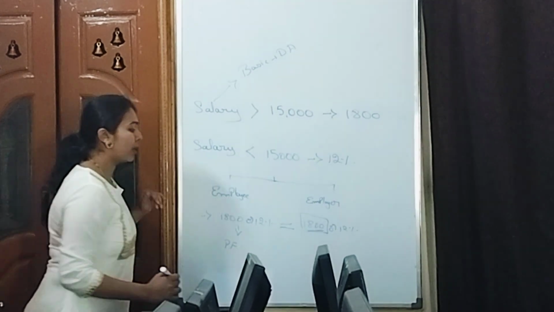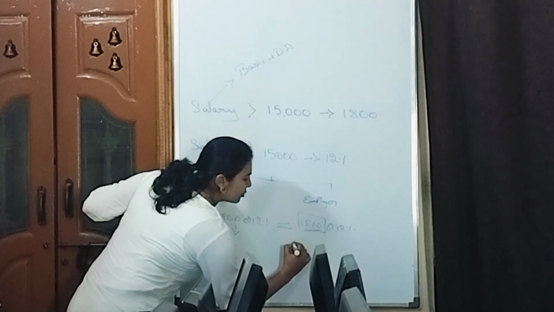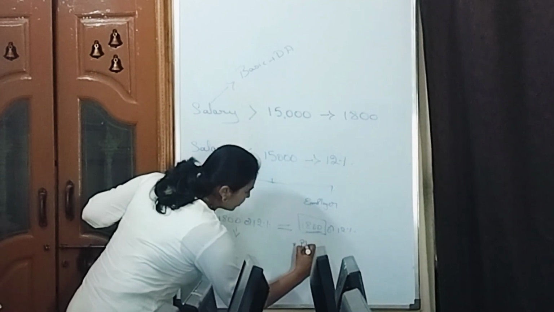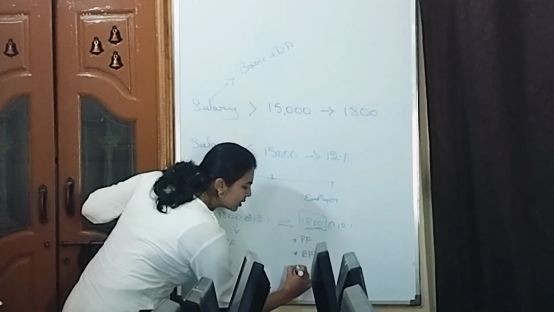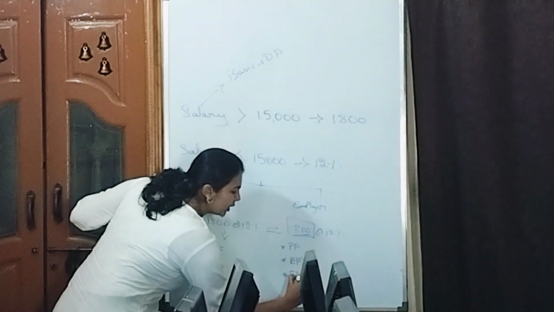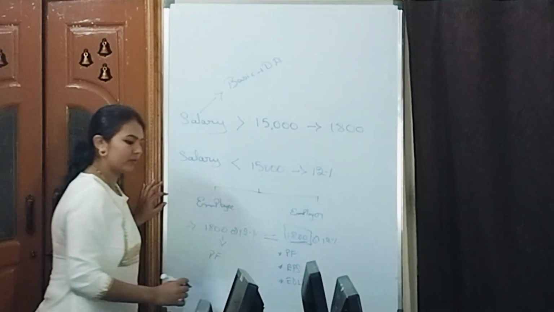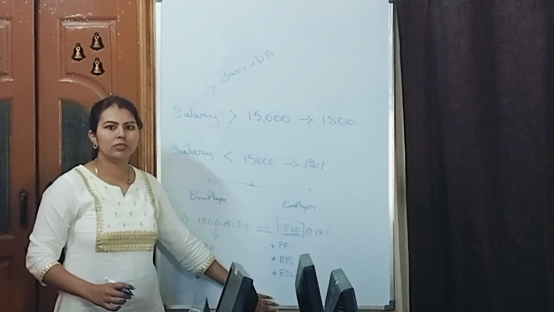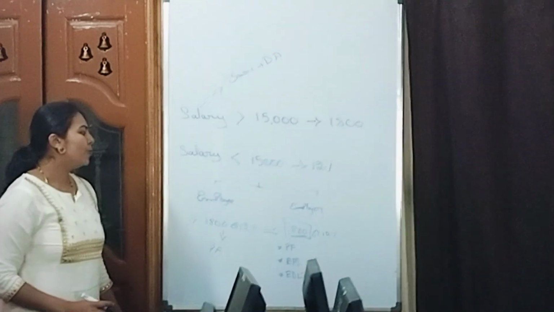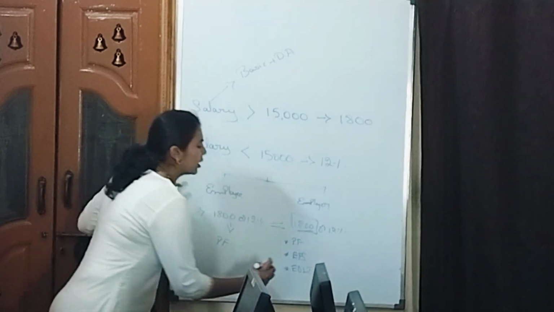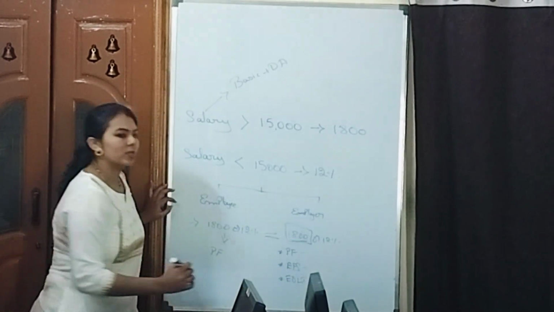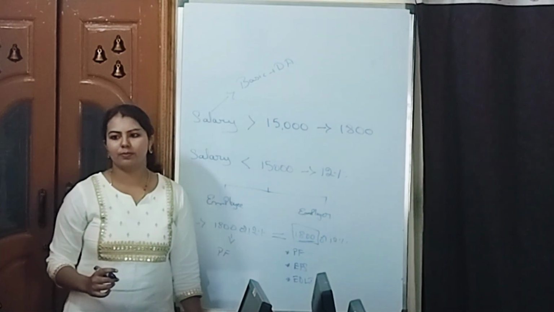Okay, but coming to the employer, the first provision is PF obviously. Next one EPS, EDLI. Is this visible? Okay, so PF we already know what it is, we'll come to this later. EPS, what do you mean by EPS?